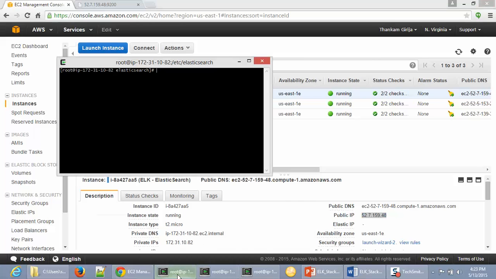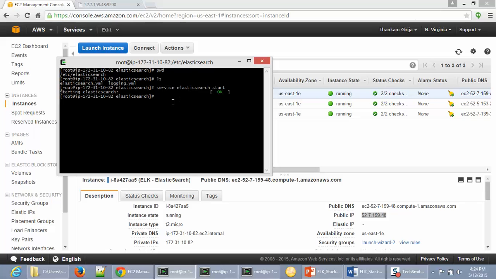So I have SSH'd into these servers using Cygwin. So I have one terminal open for each. So this is the terminal for Elasticsearch. And I'm already in my directory where Elasticsearch is installed. So if I'm doing an ls here, I can see my config file elasticsearch.yml, which I had shown earlier in the slides. So I'm going to go ahead and start my service for Elasticsearch using the command.